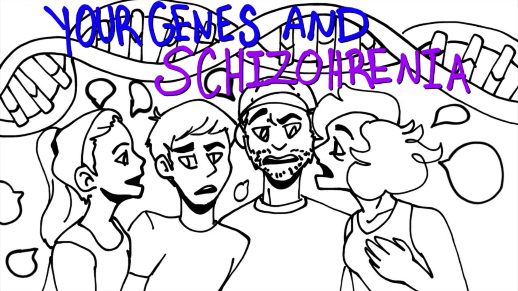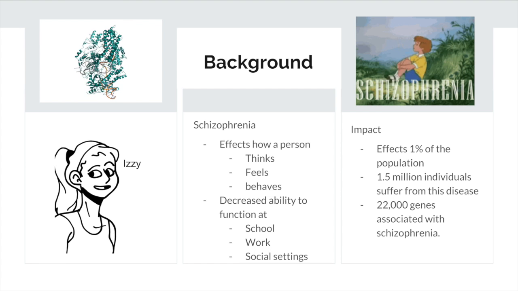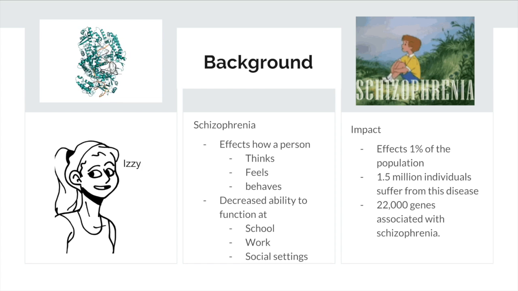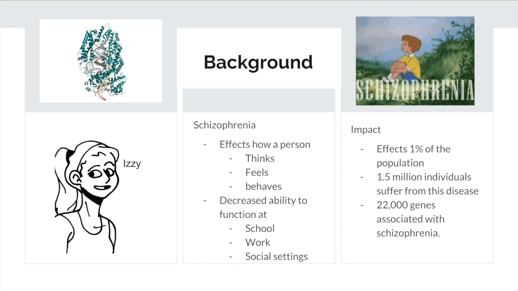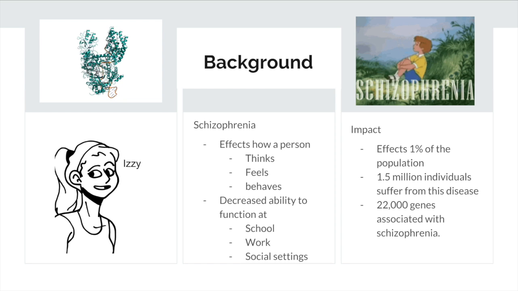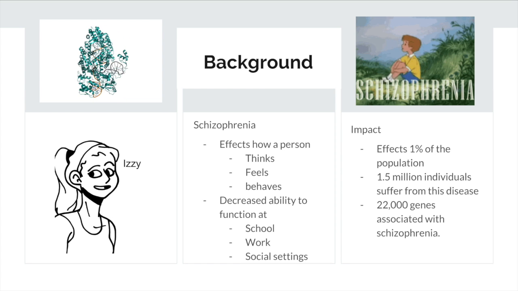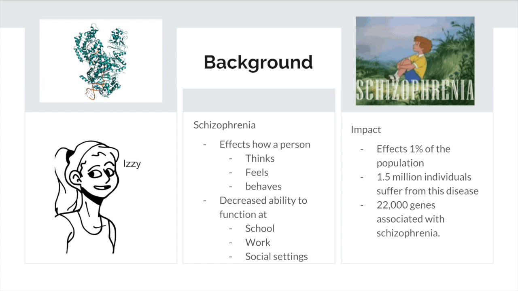Your genes and schizophrenia. Schizophrenia is a chronic and severe mental disorder that affects how a person thinks, feels, and behaves. People with schizophrenia often have a decreased ability to function at school, at work, and in social settings.